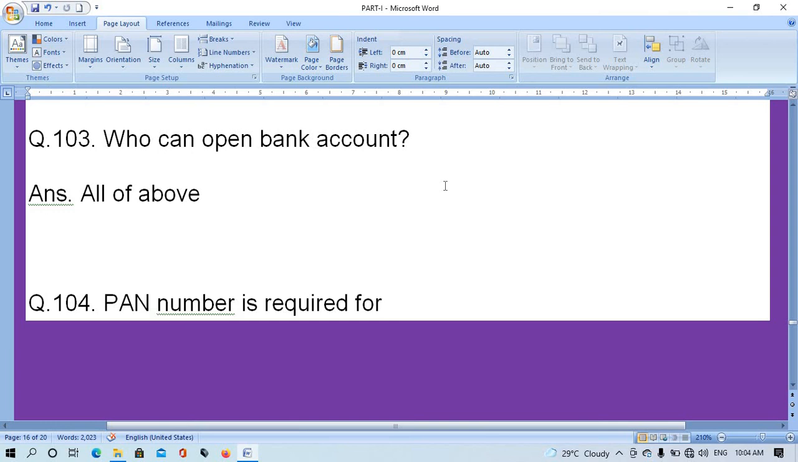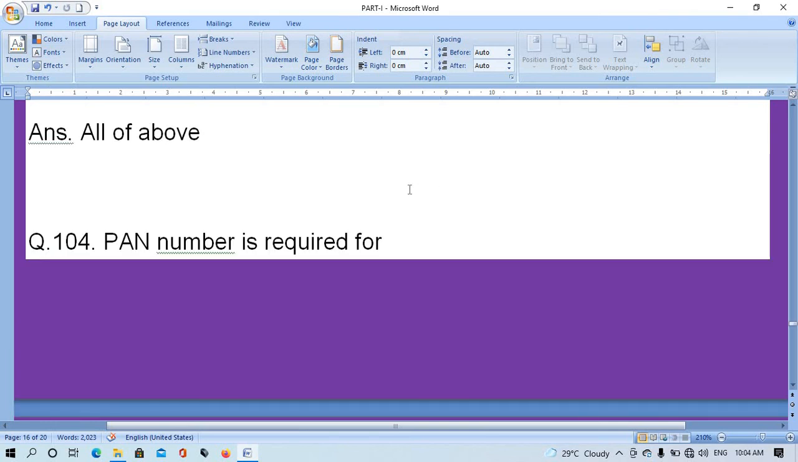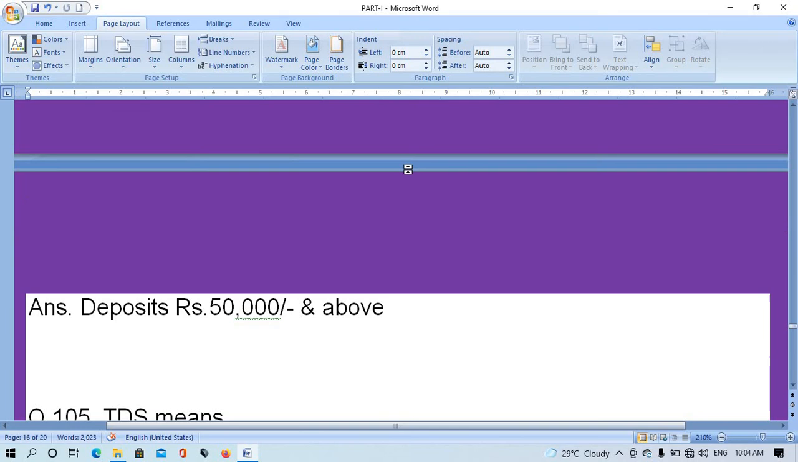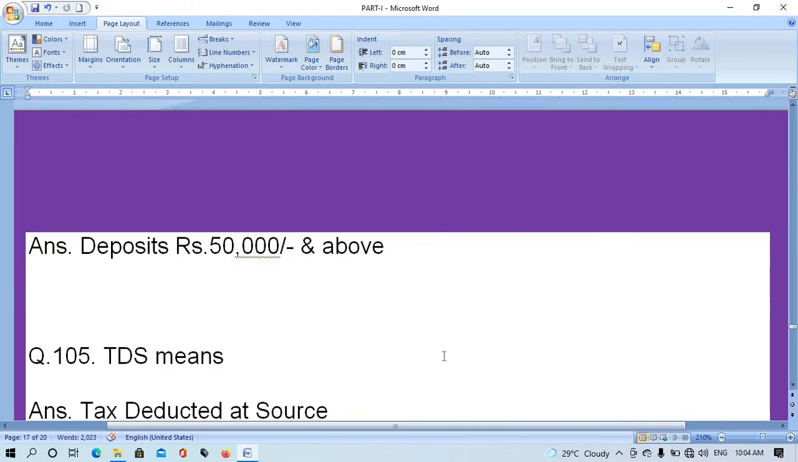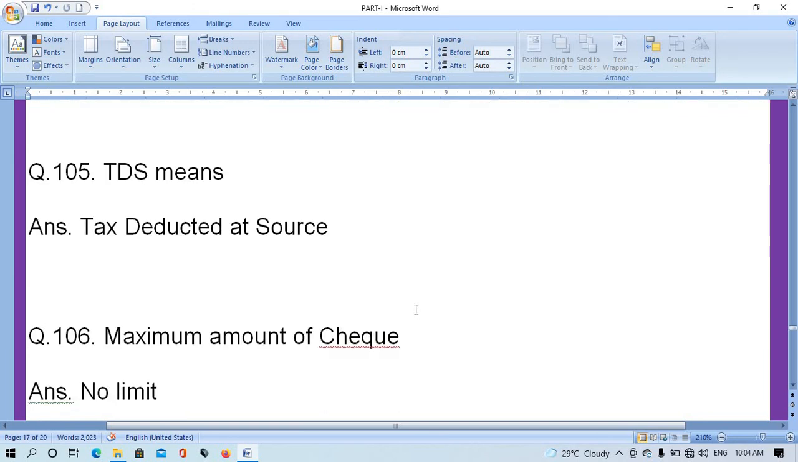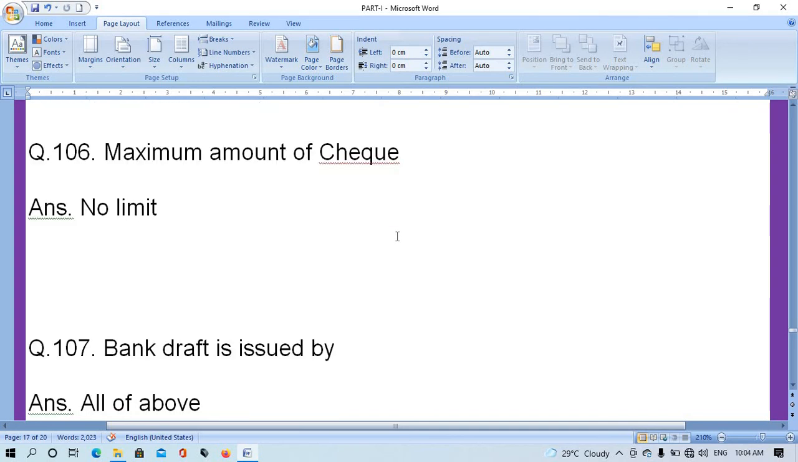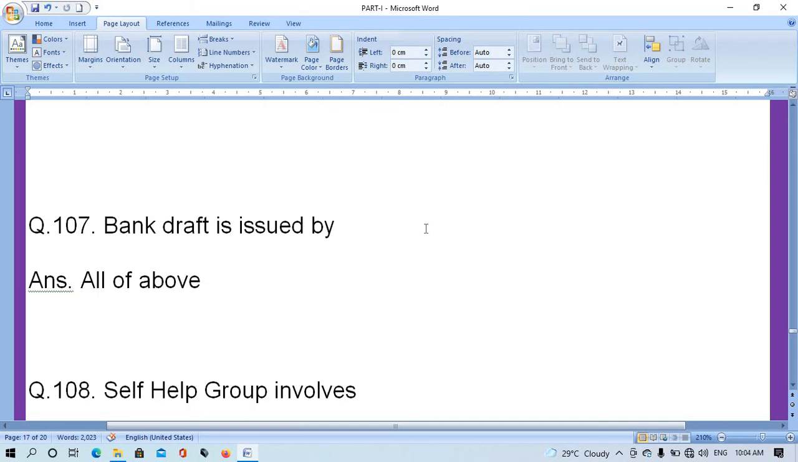Question number 103. Who can open bank account? The right answer is all of above. Question number 104. PAN number is required for? The right answer is deposit of 50,000 and above. Question number 105. TDS means? The right answer is tax deducted at source. Question number 106. Maximum amount of check? No limit.